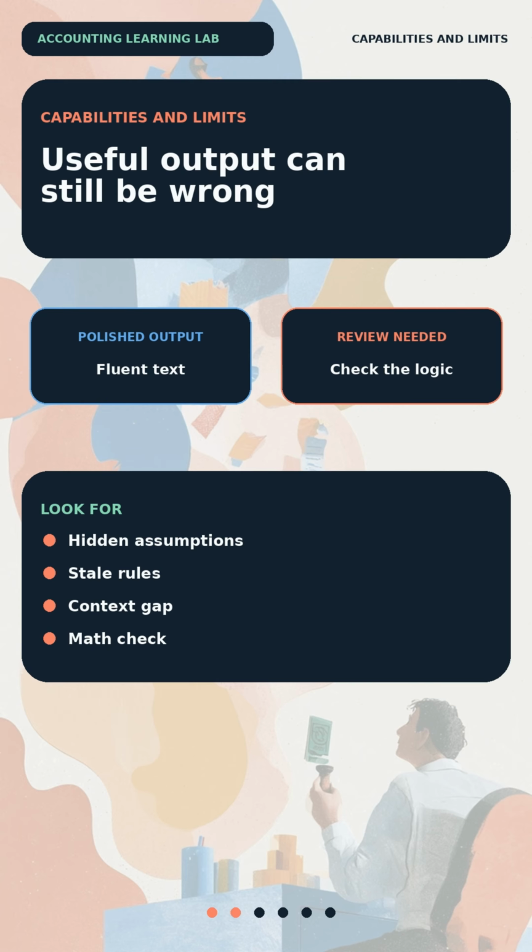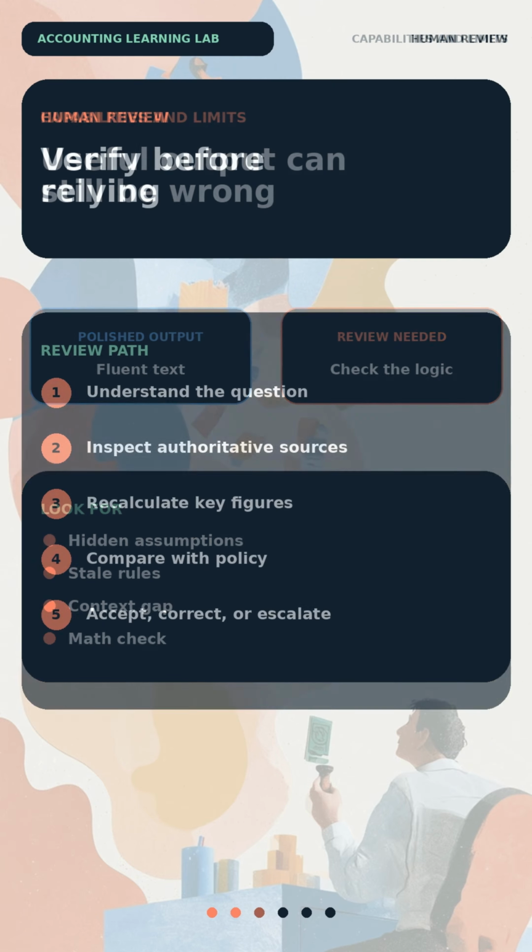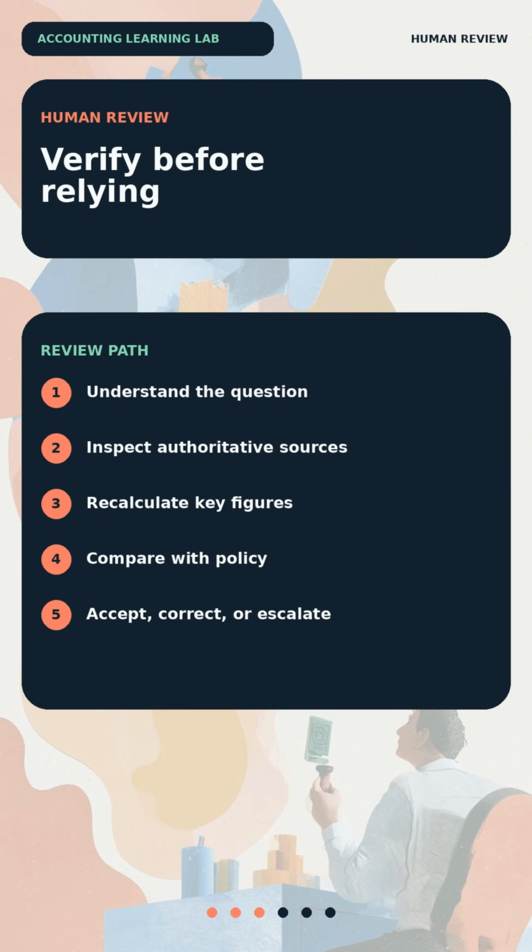or rejected. Worked example. Imagine a fictional company asks an AI tool to explain why its equipment expense changed from last year. The tool says the increase is $12,000 because depreciation rose from $48,000 to $60,000. The reviewer checks the fixed asset schedule and finds 3 new machines added in July. The schedule supports only $10,000 of additional depreciation, while a $2,000 repair was incorrectly included in the AI's comparison. The reviewer corrects the explanation, links it to the schedule, and records the review date and approver.